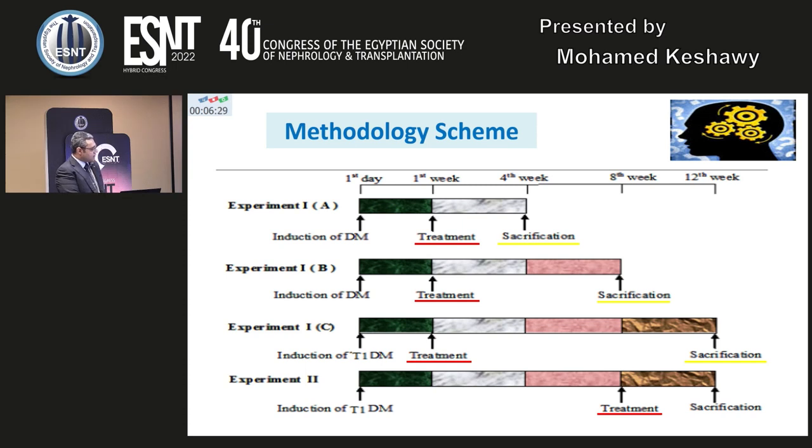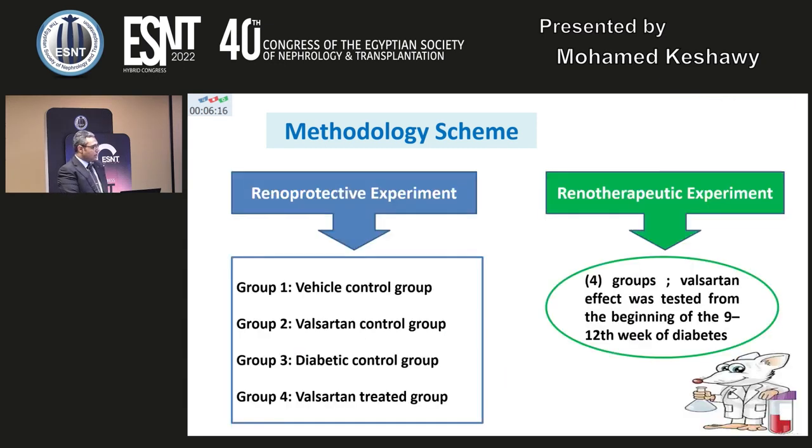In the other experiment, we induce diabetes, let the period go to a full-blown picture of diabetic nephropathy, and do treatment at the end of the 8th week, and we sacrifice at 12 weeks.